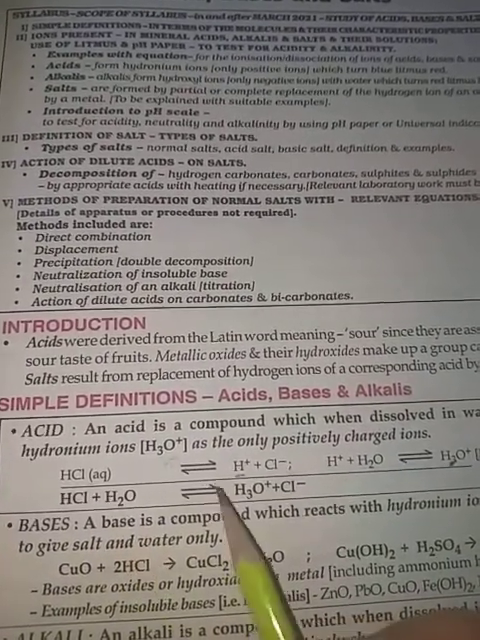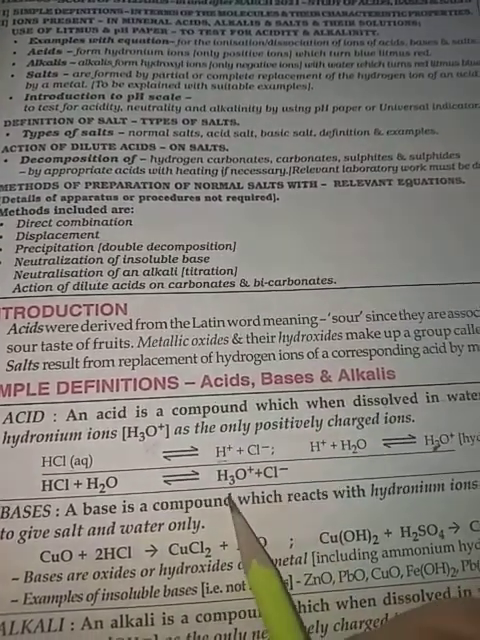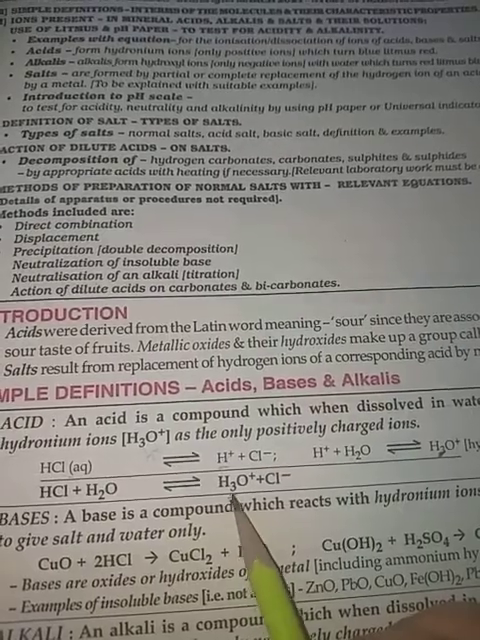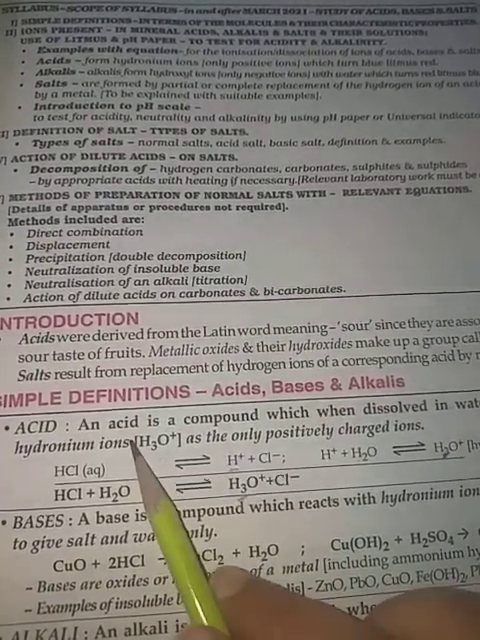HCl plus water will dissociate to give H3O+ and Cl-, and this H3O+ is responsible for the acidic nature of the acids.